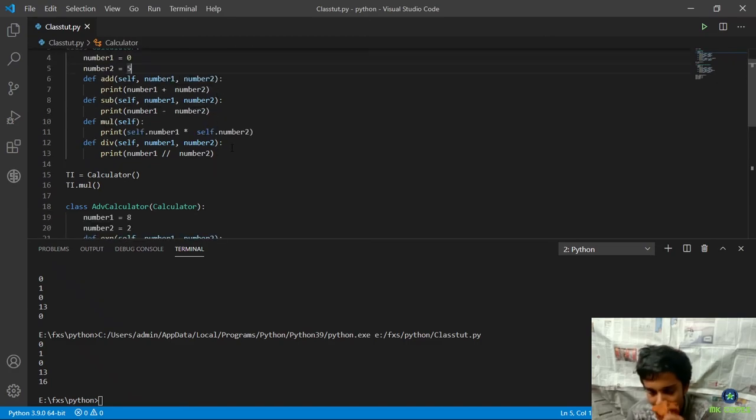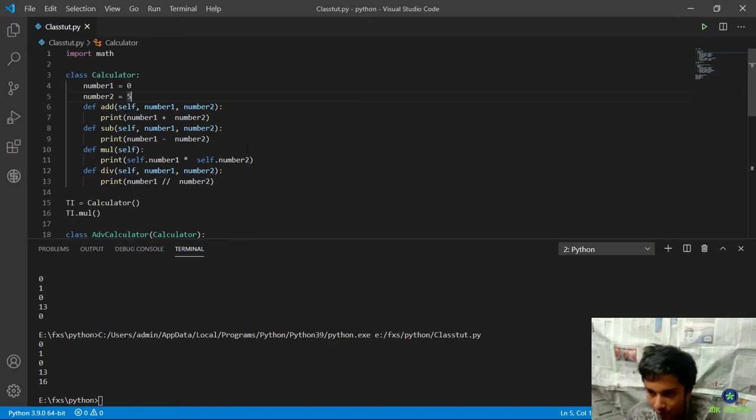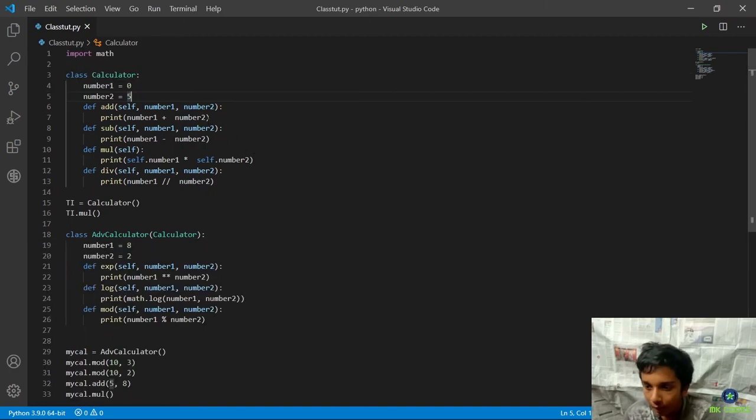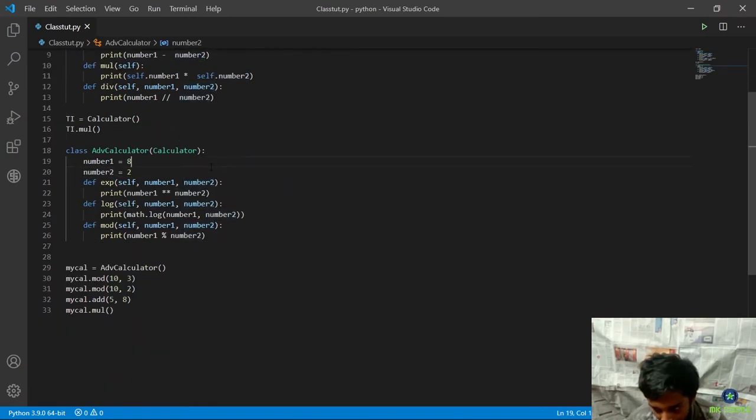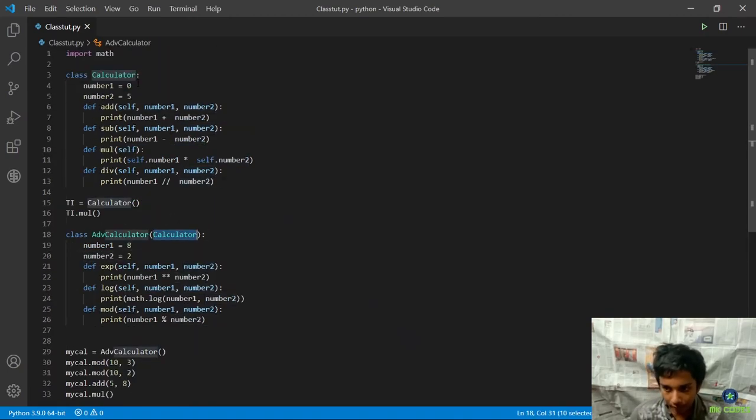And yeah, it is still much big. I can actually finish it off right here. So I have this number2, let's recap a bit. I have this number2 variable, I have this number2 variable, and I am inheriting this class.